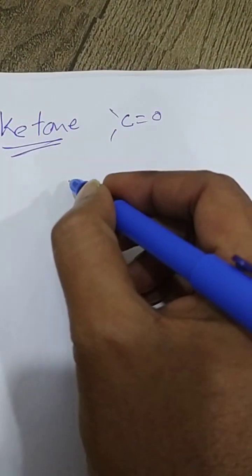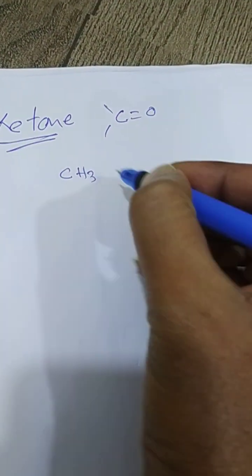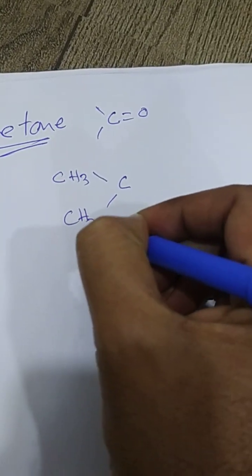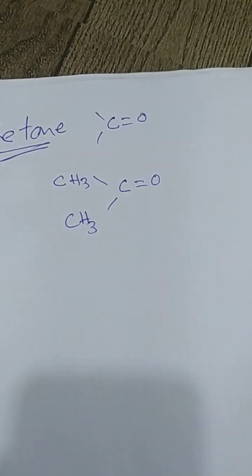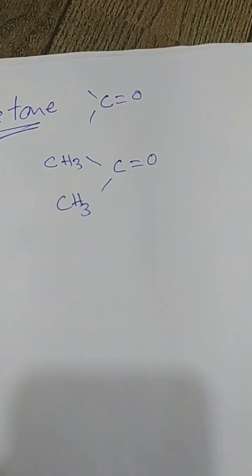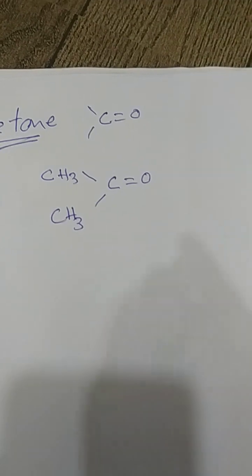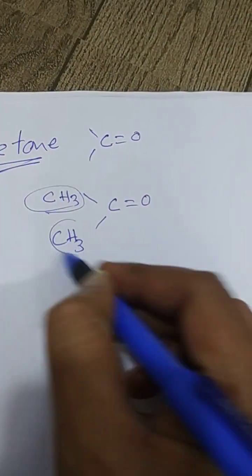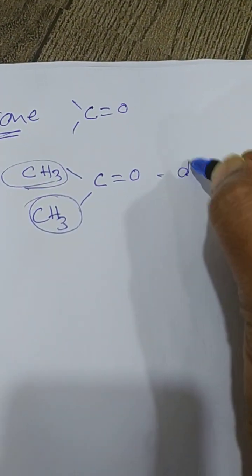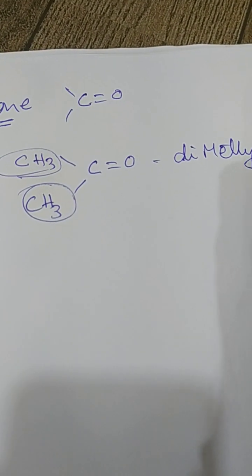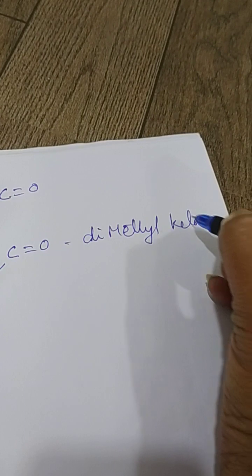If we make CH3, CH3 double bond O, what would you call this compound? This is called dimethyl ketone. Two methyl groups are here, na? Dimethyl ketone.